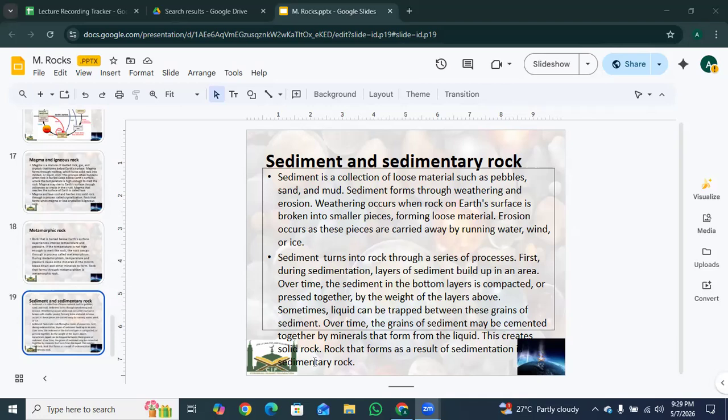And then minerals, acting like natural glue, fill the gaps between the grains, locking them into solid rock. So if you see a rock with visible layers or even fossils inside, it's almost certainly a sedimentary rock.